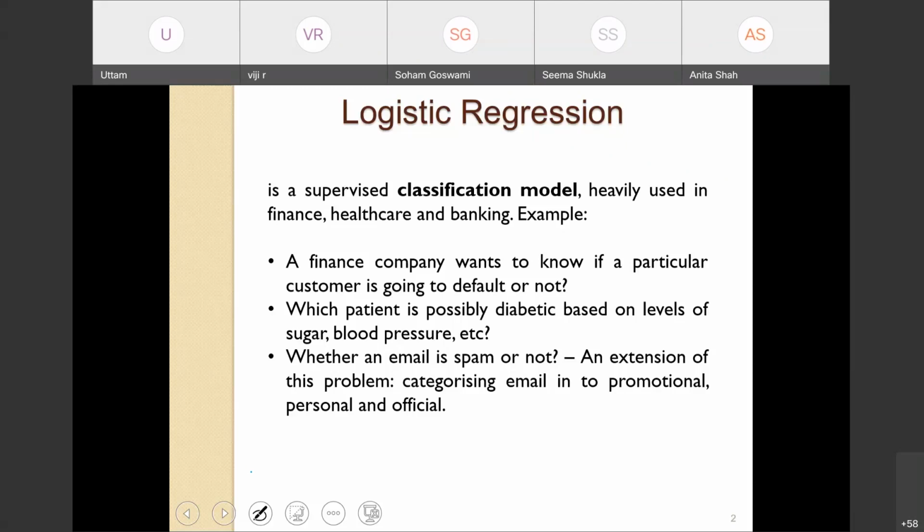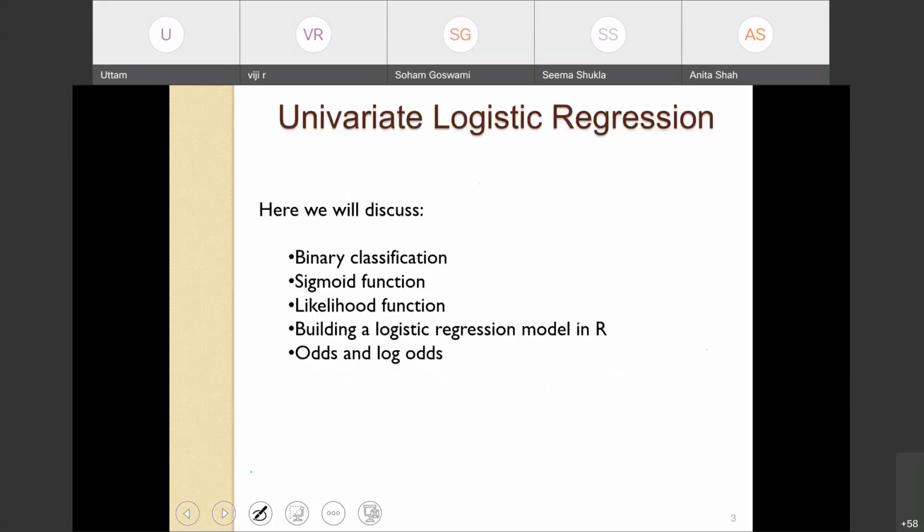We have plans to include more techniques in our discussion, either today or possibly in the next session, after 2 days. The goal of this session is to cover univariate logistic regression. Within this session, we will discuss binary classification, sigmoid function, likelihood function, how to build a regression model in R software, and odds and log odds.